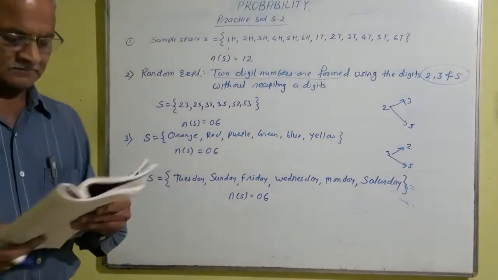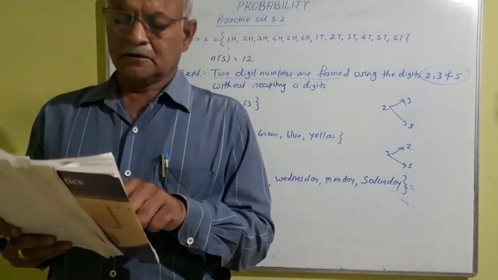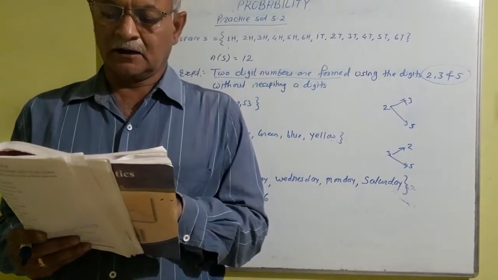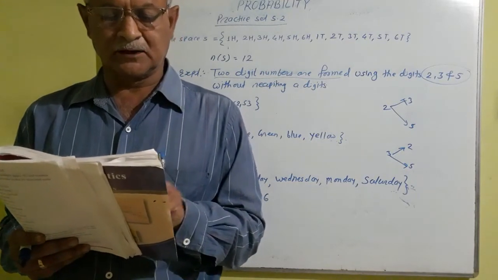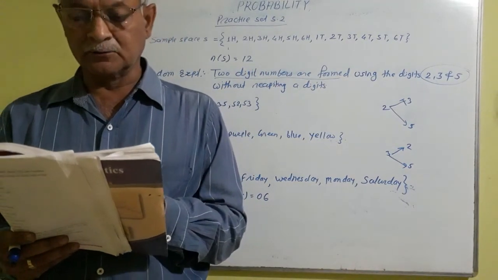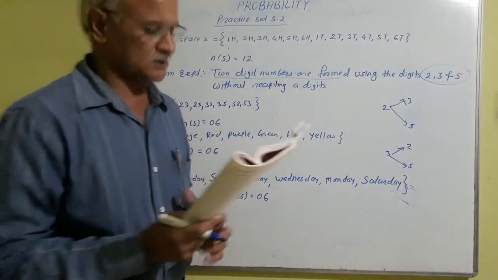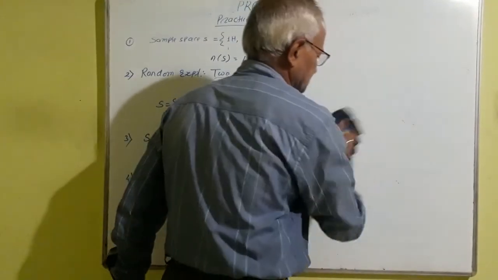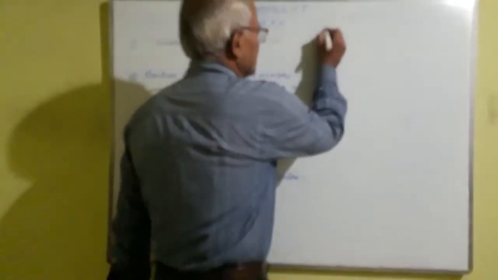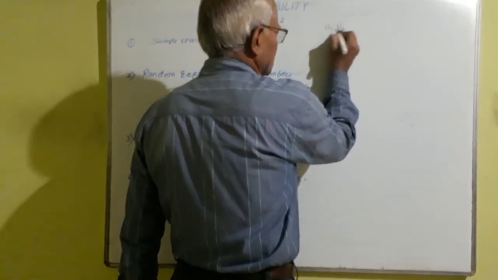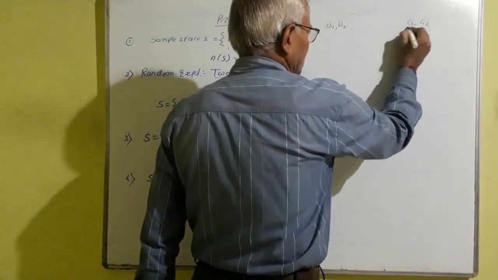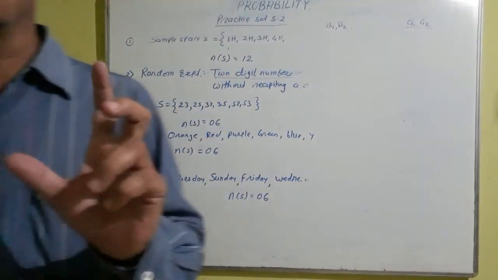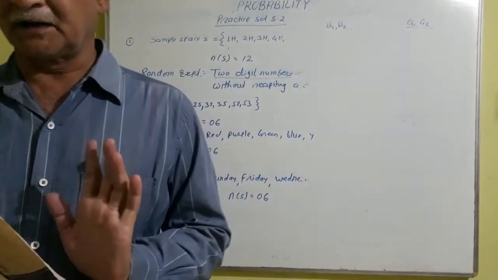And the last is the activity. For a road safety committee, we have to form a road safety committee of 2 from 2 boys. Which are these 2 boys? B1 and B2 are the 2 boys, and G1 and G2 are the 2 girls. You have to form a road safety committee. Fill in the following blanks.